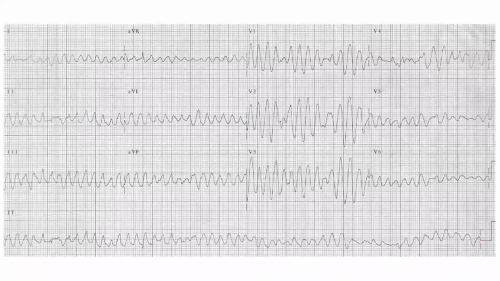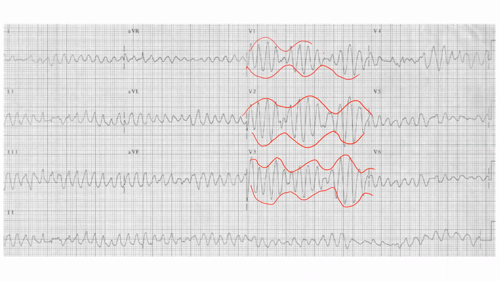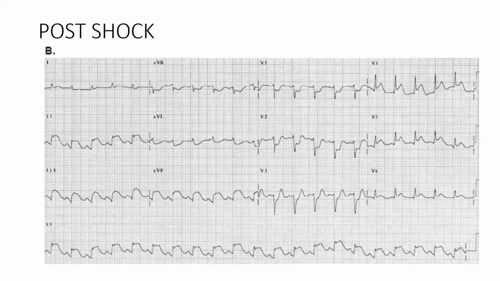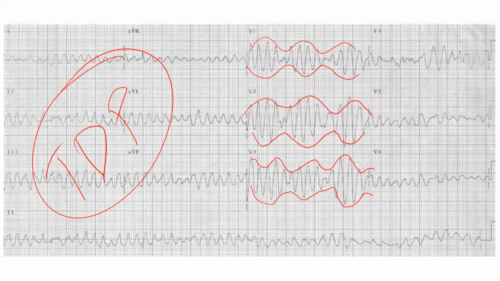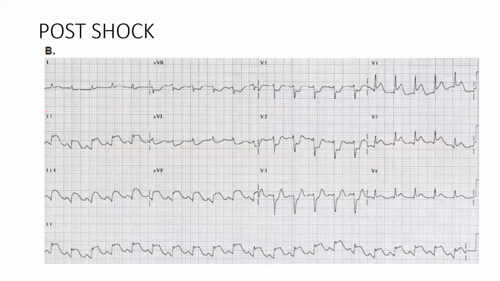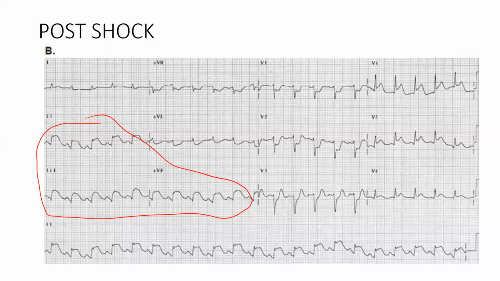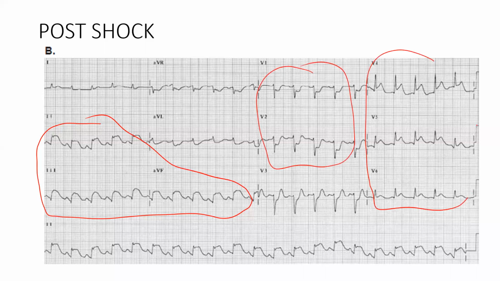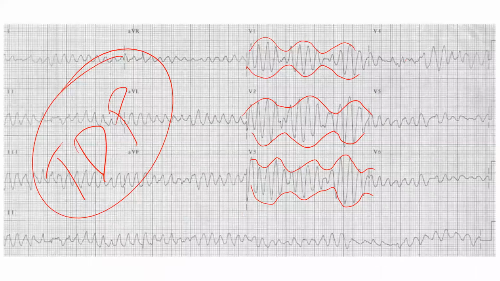This is something called polymorphic VT. This is also VT, but the morphology is changing. This is also known as Torsades de Pointes. So this patient was having this Torsades. Patient was given shock. Now what is there in this? See here, there is inferior wall MI, 2, 3, aVF with posterior depression. Here also there is elevation. So the patient was having MI. MI had precipitated the ventricular tachycardia, VT.